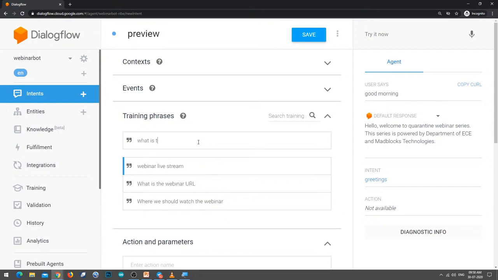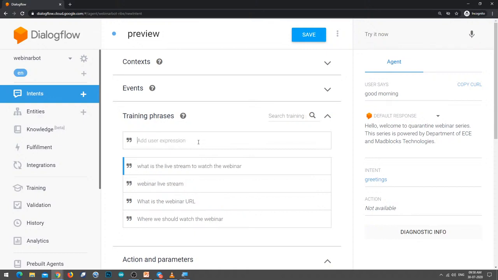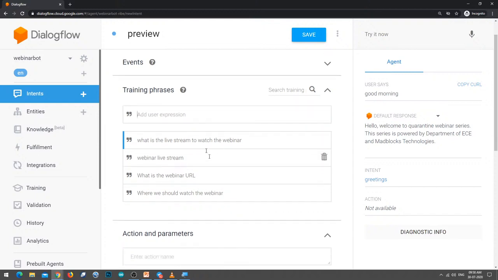What is the live stream to watch the webinar? You have to give as many possible examples. Based on it, the agent will be understanding the context. Here we have given different types of training phrases which a bot can understand. These are the user examples.